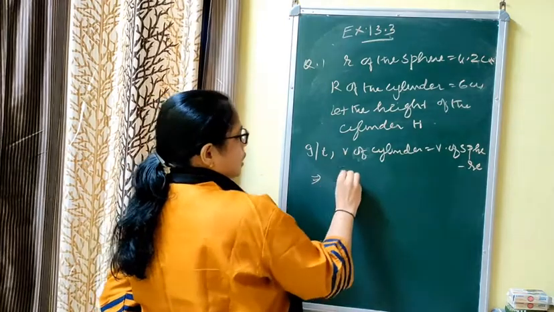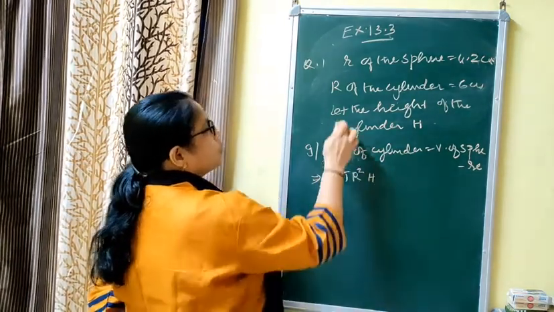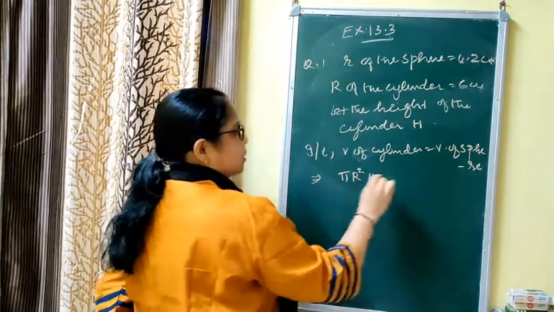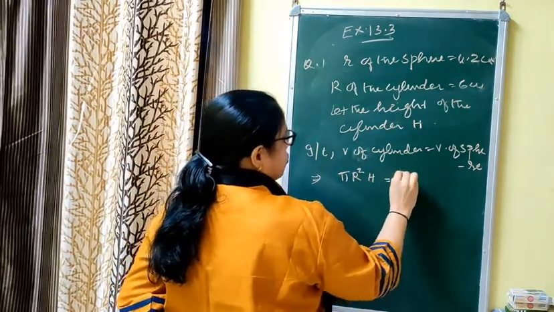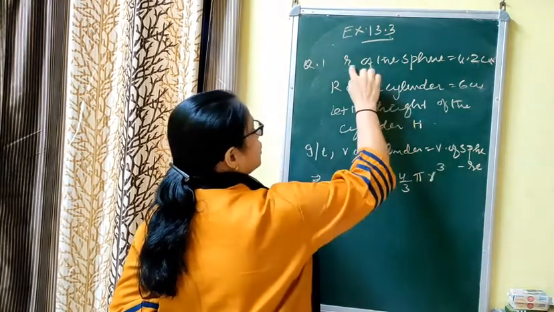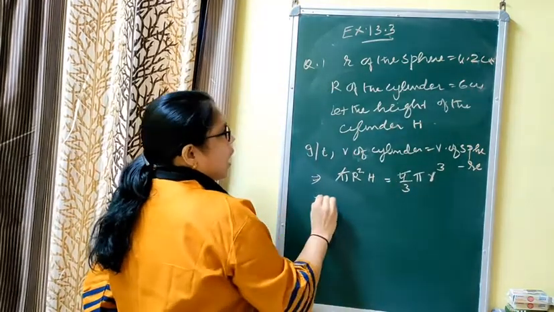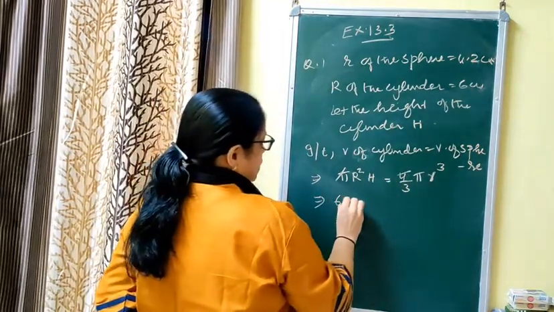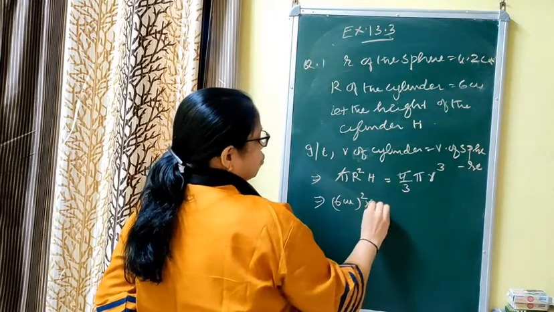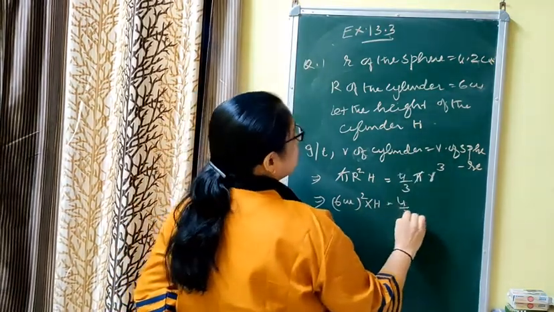Volume of cylinder is pi capital R square capital H, because we have assumed radius is capital R and height is capital H, and volume of sphere is 4/3 pi small r cube, because we assumed that the radius of the sphere is small r. Both pi are getting cancelled. R is given as 6 centimeter whole square into H is equal to 4/3 into r cube.